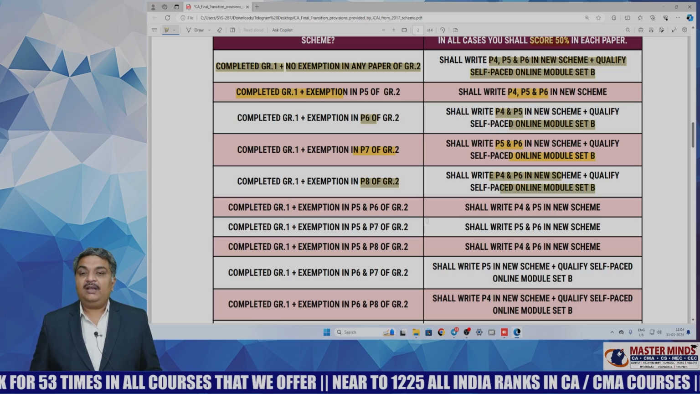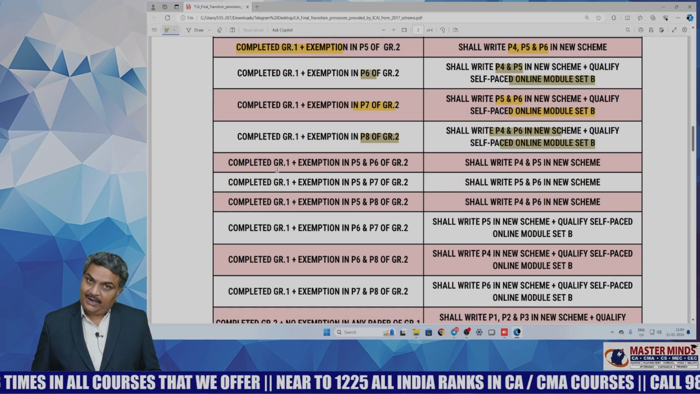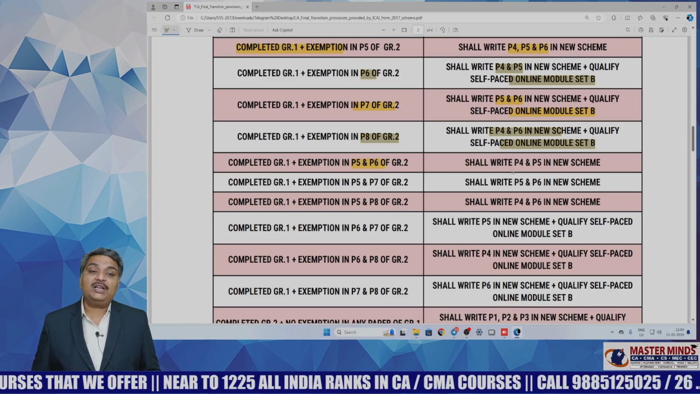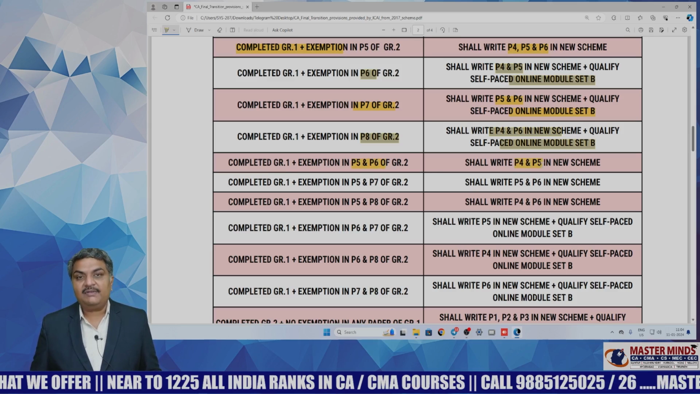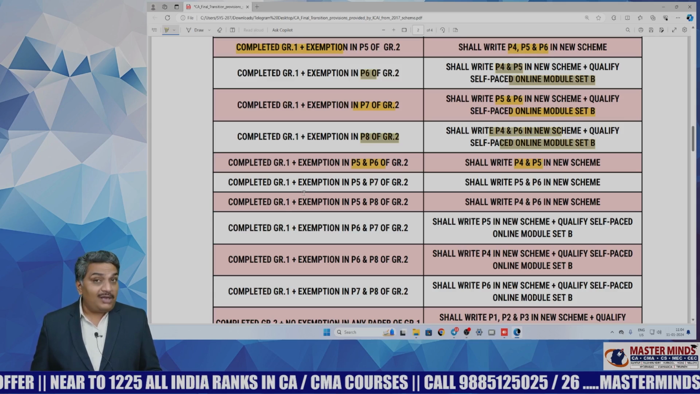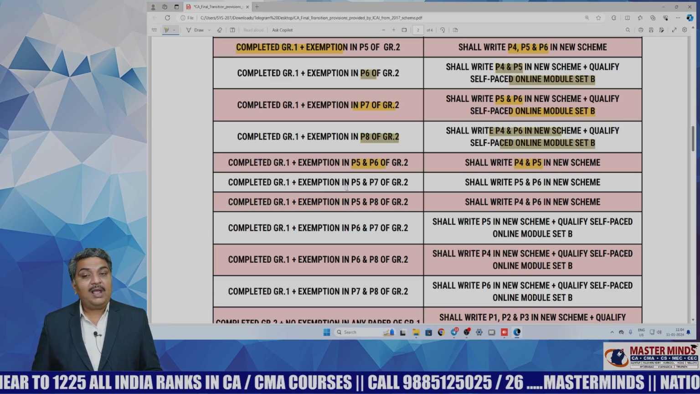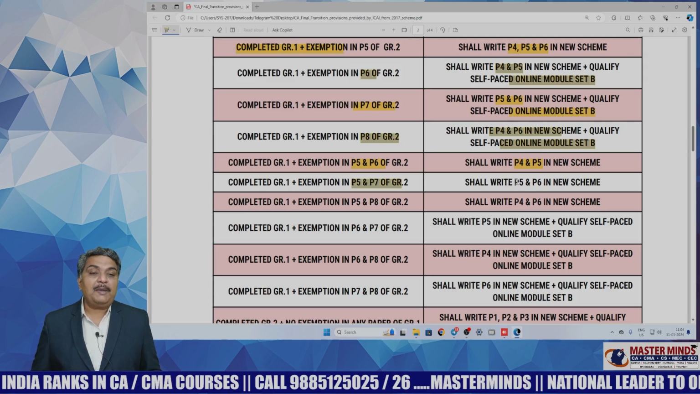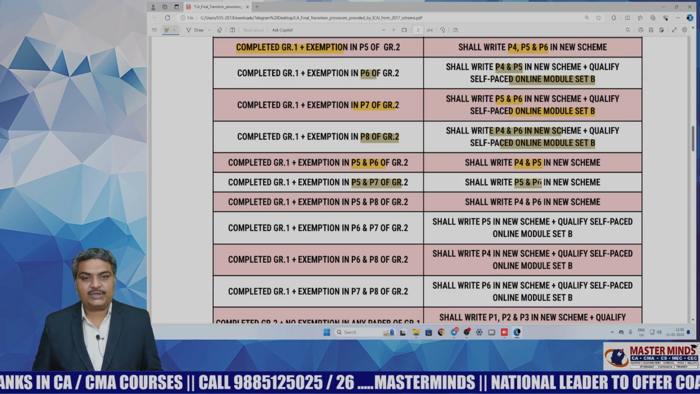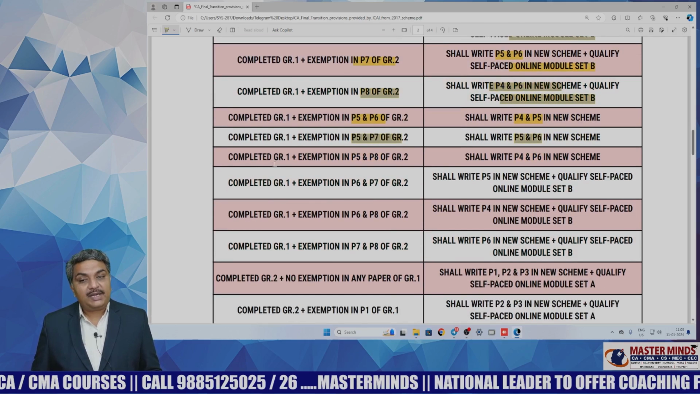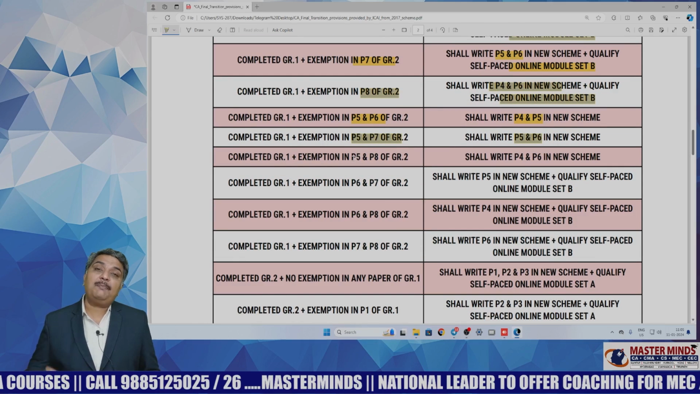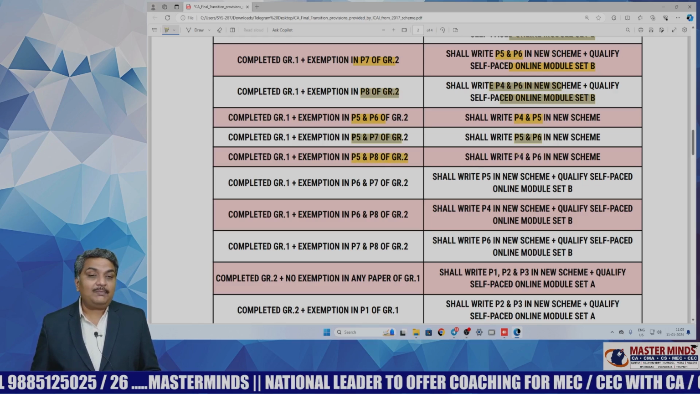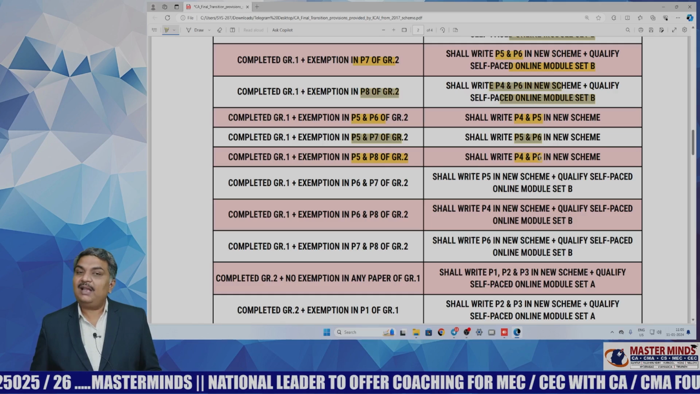Now, if a student has completed group 1 and he got exemption in paper 5 and paper 6 of group 2, then he shall write paper 4 and paper 5 in new scheme. And on the other hand, if a student has completed group 1 and having exemption in paper 5 and paper 7 of group 2, then he shall write paper 5 and paper 6 in new scheme. And if a student has completed group 1 and he is having exemption in paper 5 and paper 8 of group 2, then such student shall attempt paper 4 and paper 6 in the new scheme.